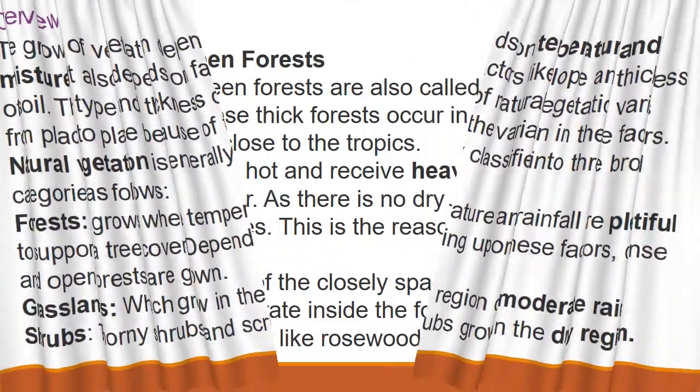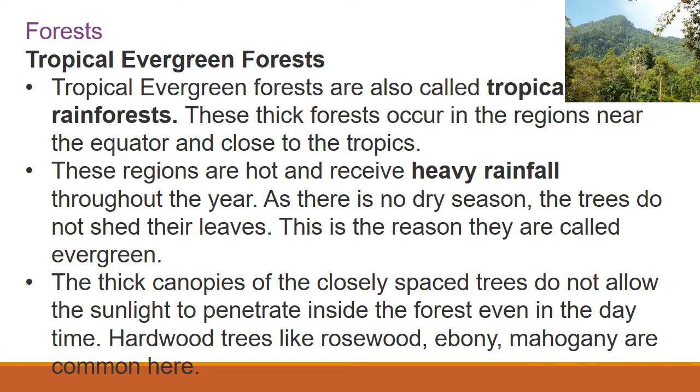Now we are going to see types of forest. First is tropical evergreen forest. From the word itself you can understand evergreen: every time it is green. Look at this picture. Tropical evergreen forests are also called tropical rain forests. Here rain will be more, and because of that the trees do not shed their leaves, so every time it looks green.